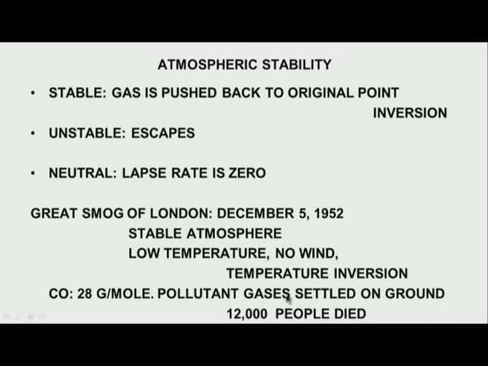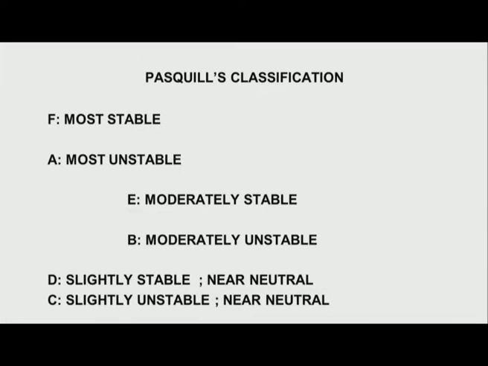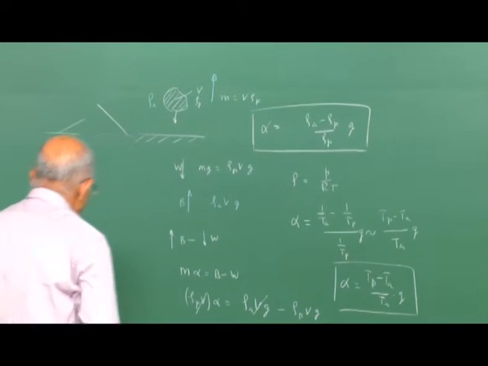Therefore, we find there is a collection of gases on the surface of the earth whenever we have a stable atmosphere. We would like to use these stable, unstable, neutral atmospheres to see the dispersion of gases in the atmosphere. Let us go further. A very famous meteorologist by name Pasquill classified the atmosphere into different categories, and this classification again becomes important. Let us take one particular example of it.